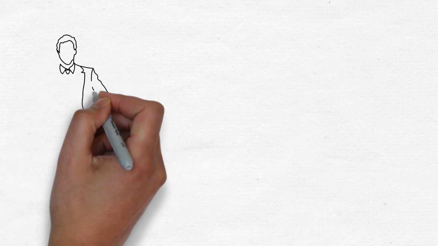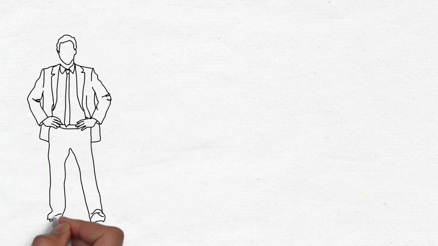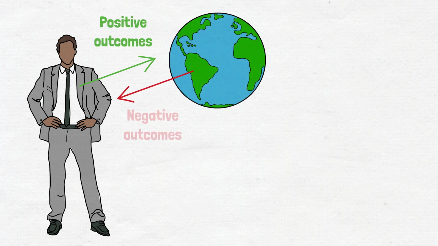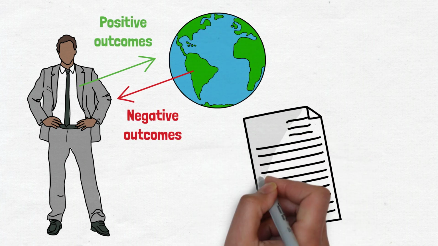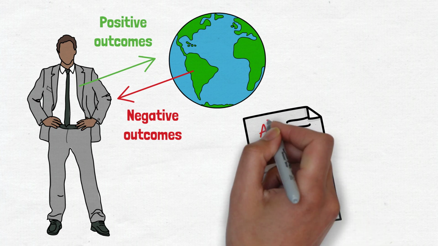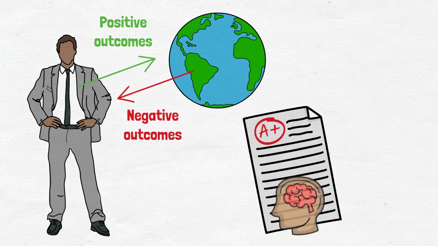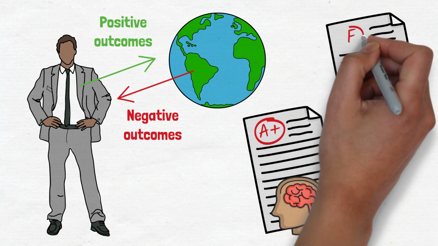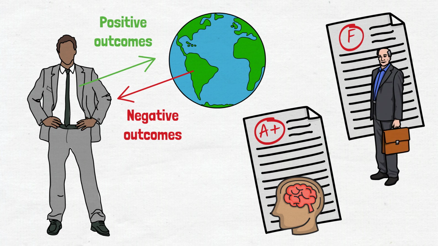Number 8. Self-serving bias. A self-serving bias occurs when an individual attributes positive outcomes to internal factors and negative outcomes to external factors. A good example of this is grades. When I get a good grade on a test, I attribute it to my intelligence or good study habits. When I get a bad grade, I attribute it to a bad professor or poorly written exam. This is very common as people regularly take credit for successes but refuse to accept responsibility for failures.